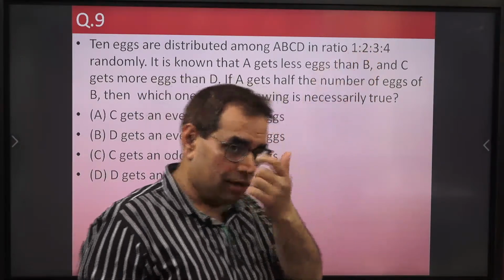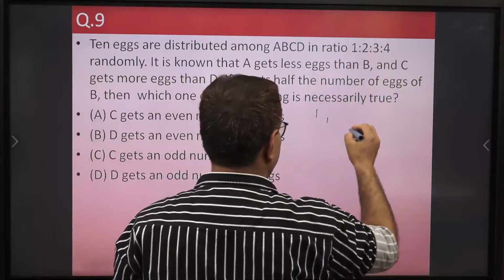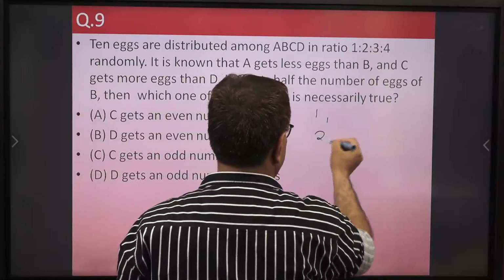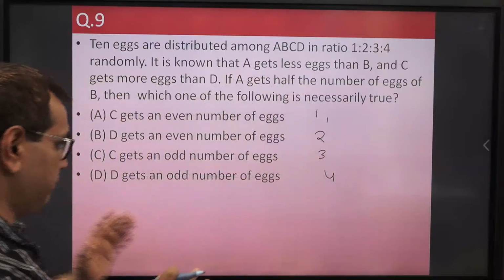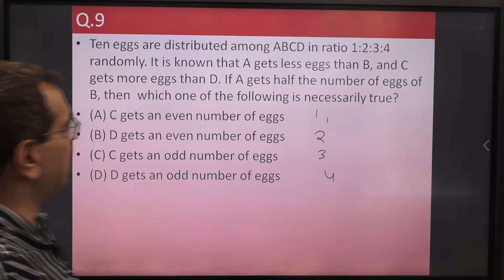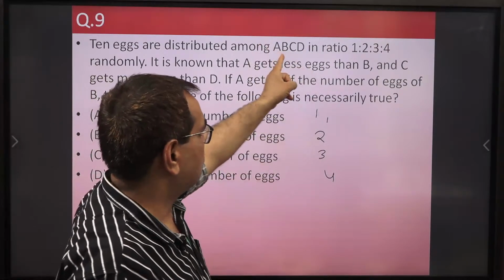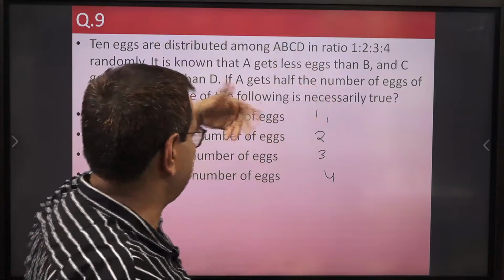So one of them will get x, another 2x, 3x, 4x. There are 4 people: one of them will get one egg, another 2 eggs, 3 eggs, 4 eggs. But it is not clear who will get one egg out of A, B, C, D, because they are not distributing in order.